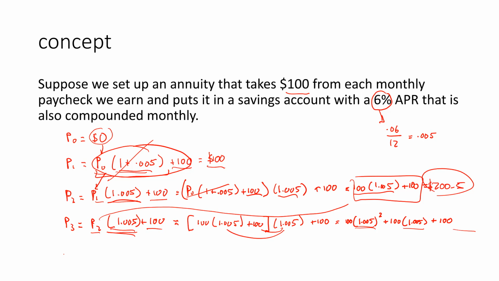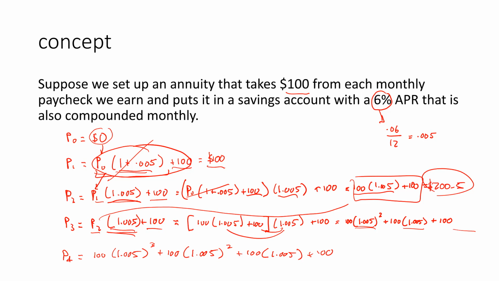Okay? P sub 4, I'm going to spare you guys the algebra. But what you're going to end up getting is 100 times 1.005 cubed plus 100 times 1.005 squared plus 100 times 1.005 plus 100.